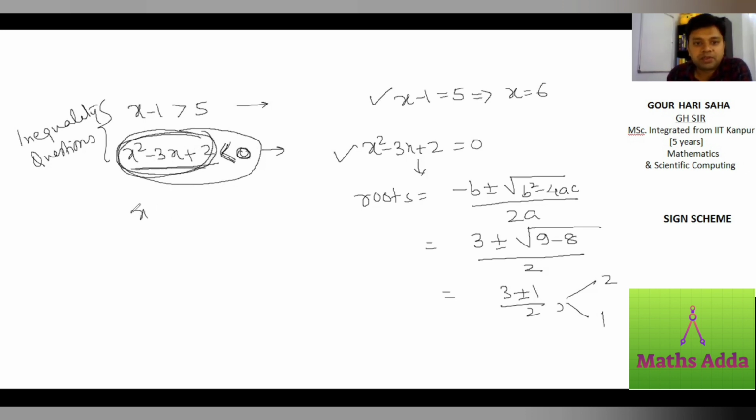If I take another example, x square minus 5x plus 4 greater than 0, here what are we looking for? We are looking for where this is positive, and in the last question where it is negative. So we are focusing on sign. We will be using this negative positive thing, that is sign of expression, to solve this inequality. That's why the name is called sign scheme.